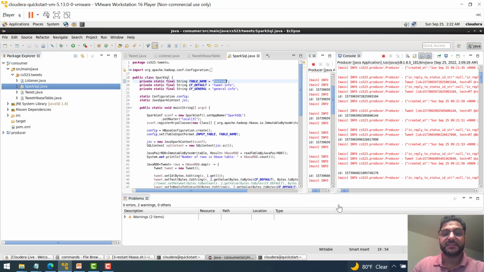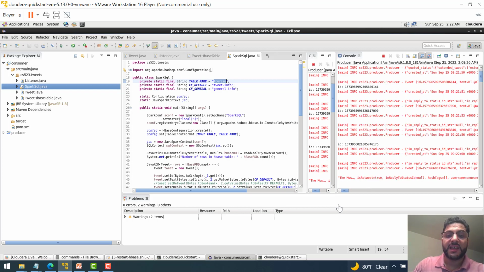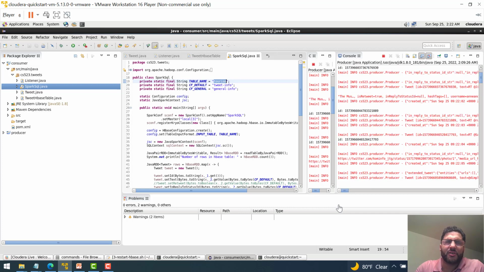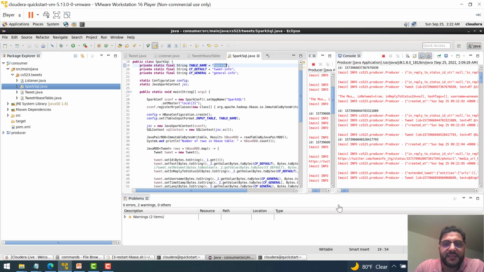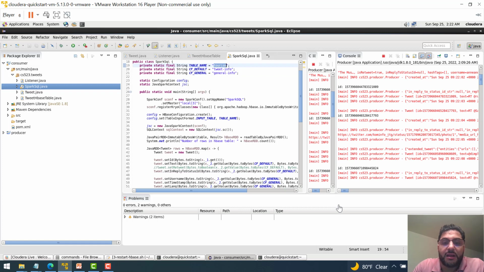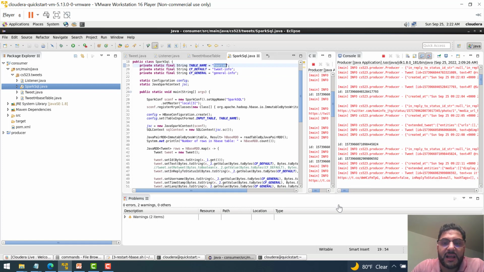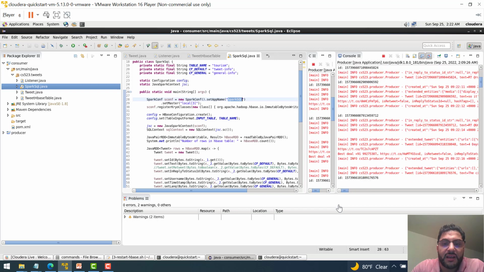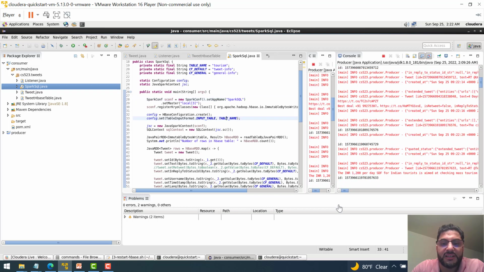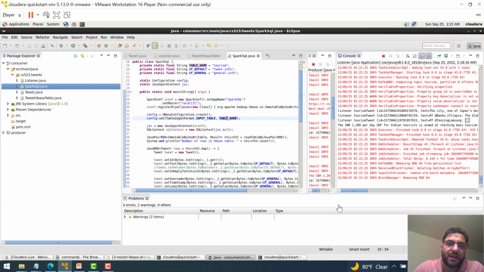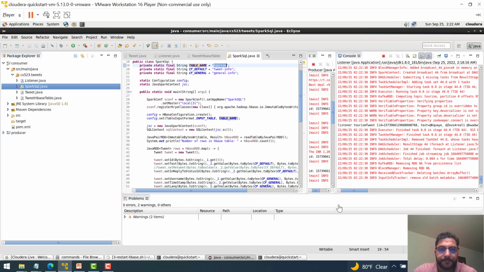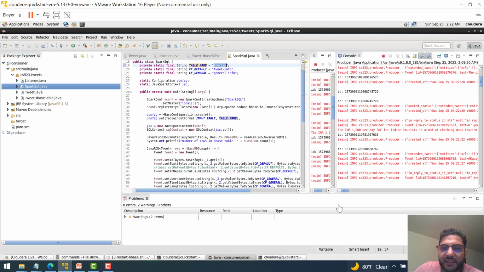The default is basically the tweet info, and the general is the general info column family. And then I'm creating an application, set application, which is a Spark SQL. I'm defining that my input table is the table name, which I defined earlier, which is tourism, and then from the tweet itself.